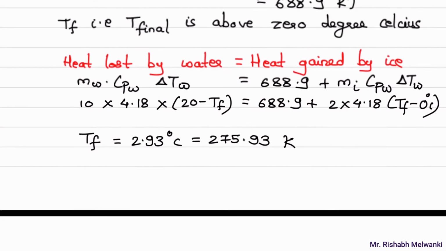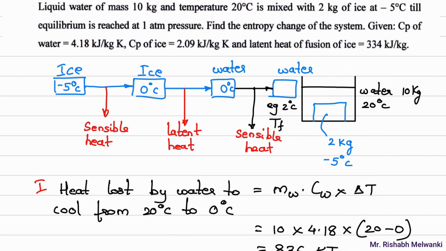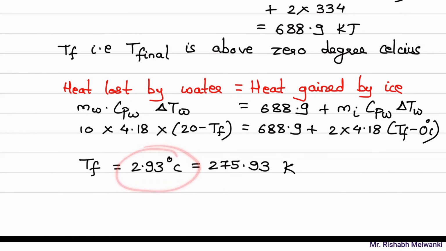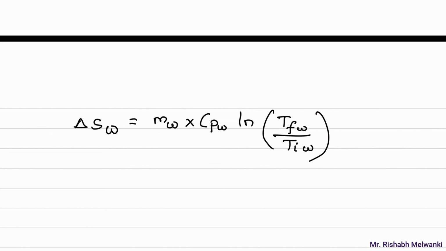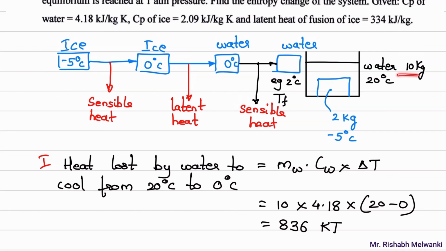So for water, which is rejecting the heat from 20 degree Celsius and getting converted into 2.93 degrees Celsius. We are calculating for that. So that will be what? Mass of water into Cp of water log T final for water upon T initial of water. Mass of water is how much? Mass of water is, go back to the diagram, 10 kg, and Cp is 4.18 kilojoule per kg Kelvin.